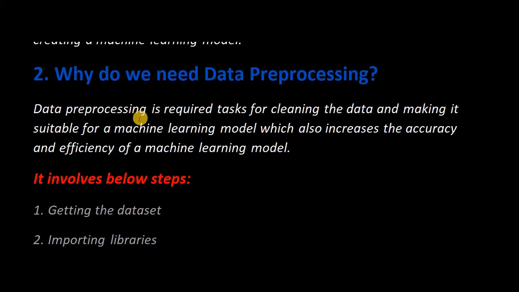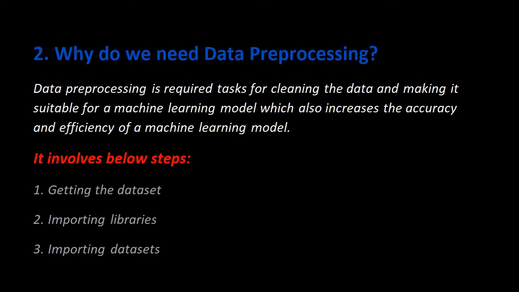Whatever data set you have created from the sources, there is a chance of noise in your data set. So first you have to remove that noise from your data set with the help of data pre-processing. Then your data will come into a suitable format for your machine learning model.